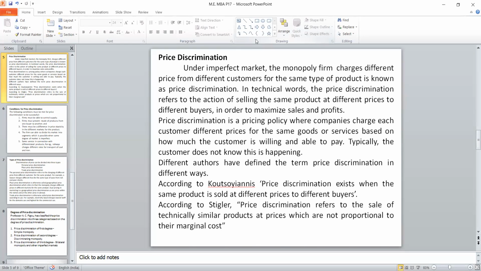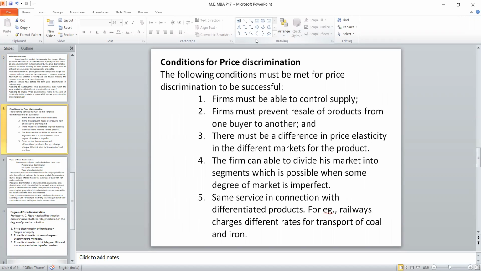So what is price discrimination? Charging different prices for the same commodity from different customers. For that only I just explained this particular thing. Monopoly will always increase the price, he never decreases the price. Keep it in mind. What are the possible criteria for price discrimination? For that, first we should know the conditions for it. First of all, if you treat me as a monopoly, I should have control over my supply. Suppose I'm selling in Crompet and people buy in Crompet and sell in Pallavaram, I don't have control over the supply.